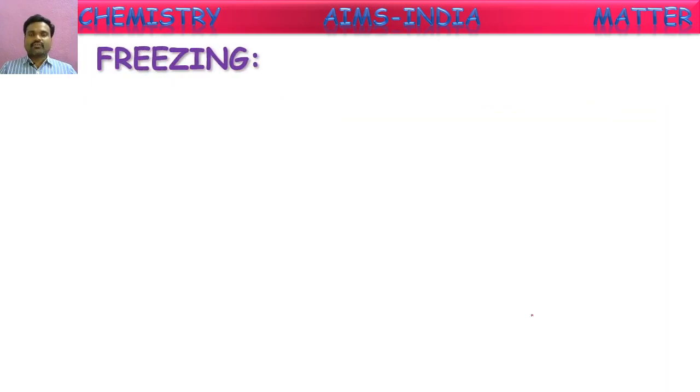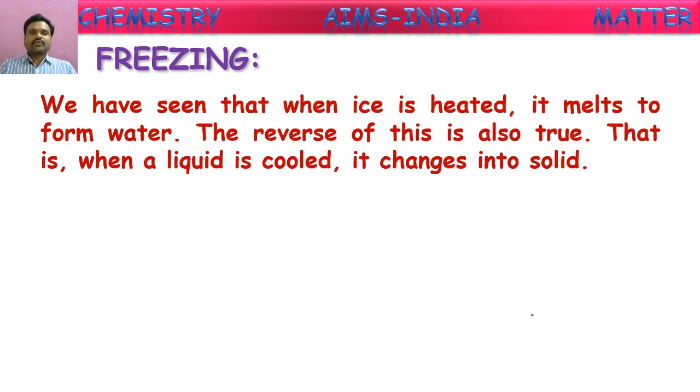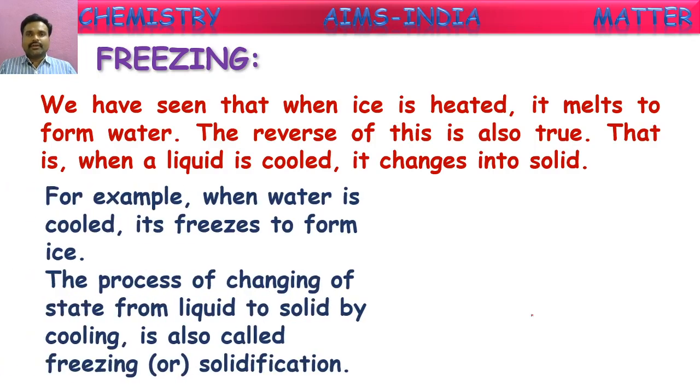Next conversion, freezing. We have seen that when ice is heated, it melts to form water. We have studied that when solids are heated, they convert into liquid form. That is called melting. The reverse of melting is also true. That is, when a liquid is cooled, it starts converting into solid. That process of conversion of a liquid substance into solid on cooling is called freezing. For example, when water is cooled, it freezes to form ice. This we know.